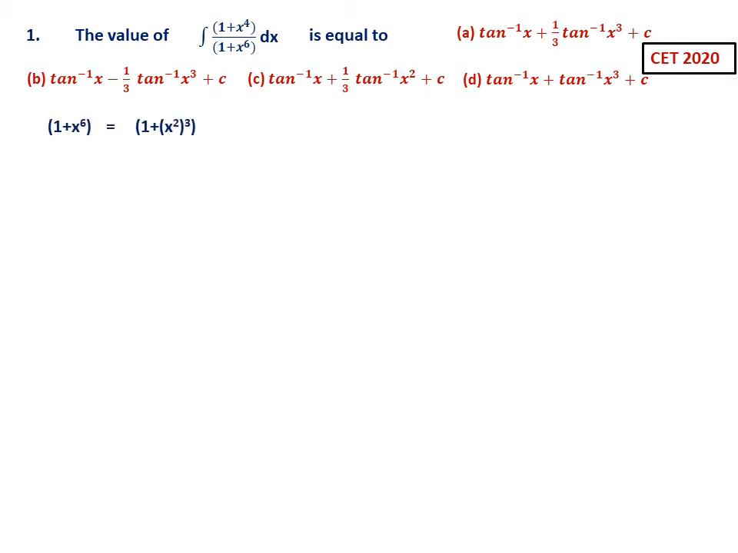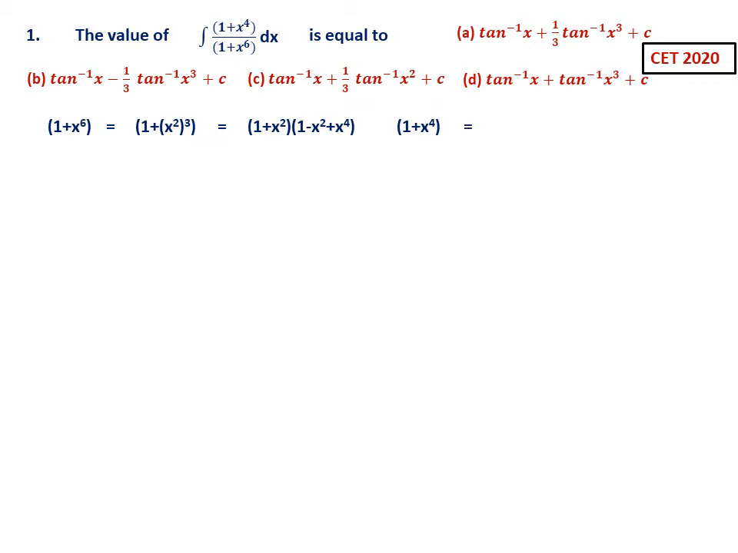See, 1 plus x^6, that is in the denominator, can be written as 1 plus (x square) cube. And you know, a cube plus b cube is (a plus b)(a square minus ab plus b square) formula. So using that you can write 1 plus x square, that is a is 1, b is x square. So it is (1 plus x square)(1 minus x square plus x^4). So this is the factorization of the denominator of the integrand.